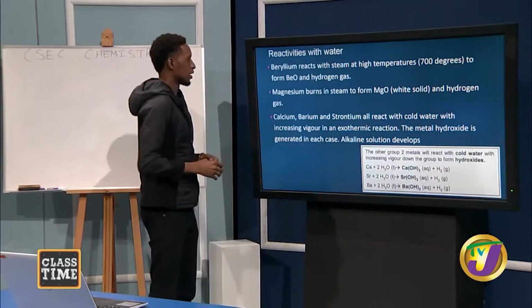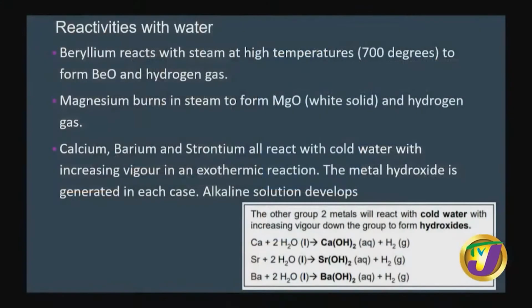Now, let's look at their reactivities with water. I'm going to read everything and then we analyze each situation. The first point says beryllium reacts with steam at high temperatures above 700 degrees to form beryllium oxide and hydrogen gas.